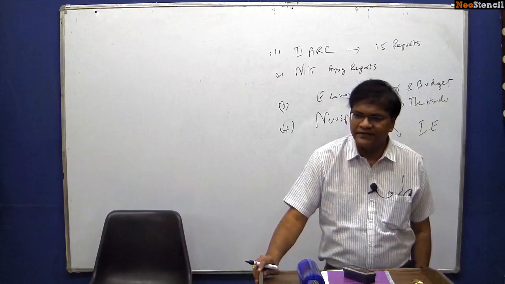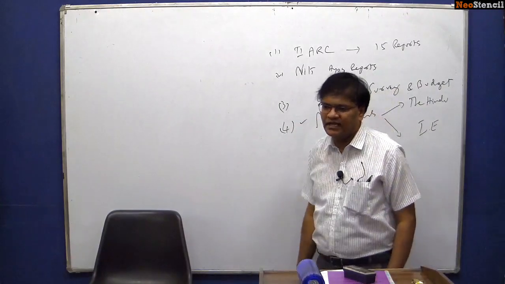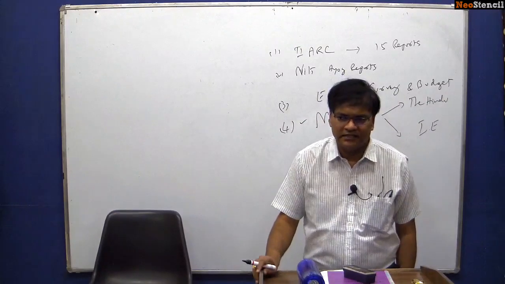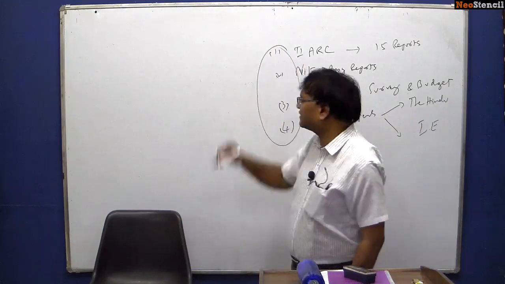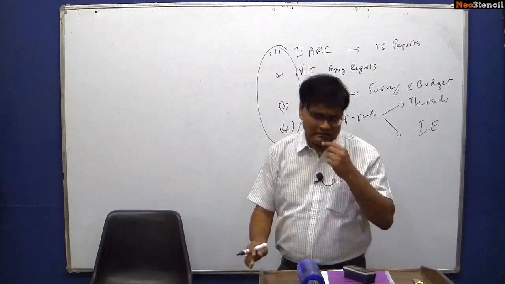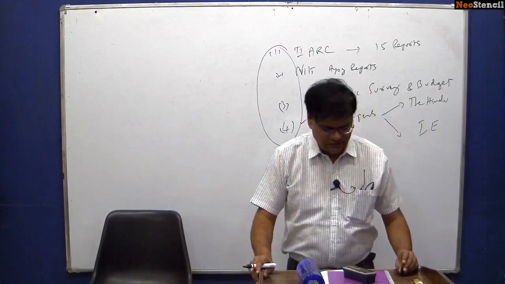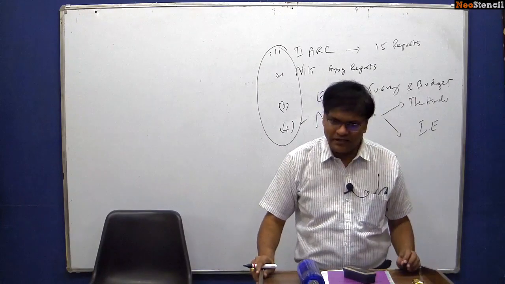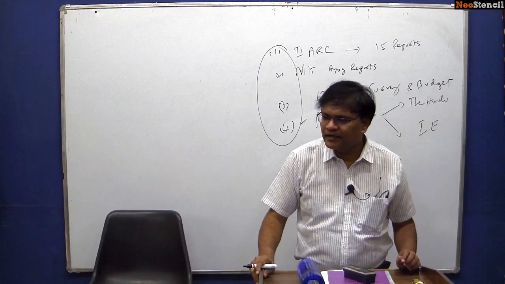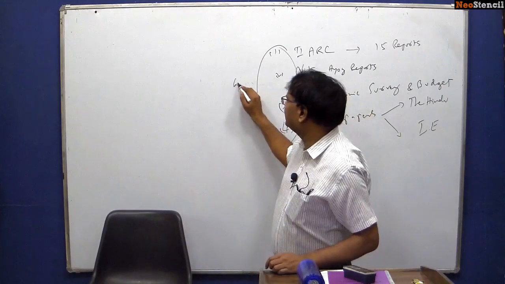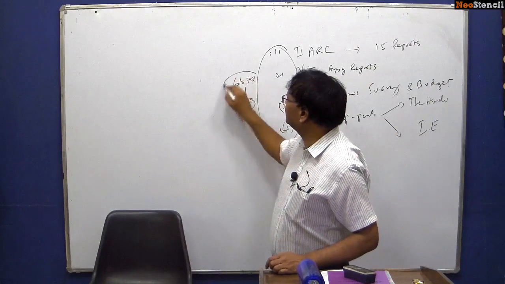So you have to read The Hindu and The Indian Express every day. Very, very important. This is what, apart from the regular books, you have to study. Again, you must remember that when you are studying for public administration, you will be preparing for at least 60 to 70% of your GS syllabus. That is what you must remember.